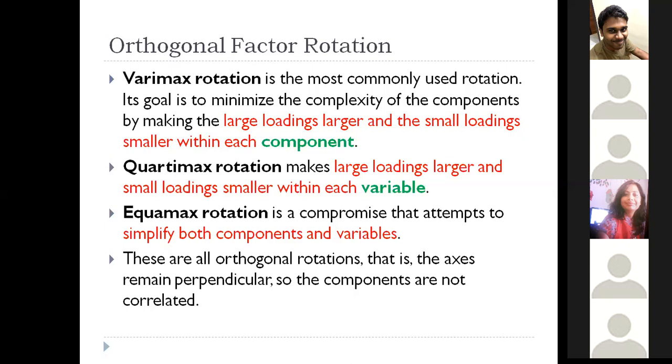Orthogonal rotations always have their axes perpendicular to each other, so the factors are not correlated. Here I'm not talking about variables, I'm talking about the factors. The factors in the orthogonal rotation model are not correlated to each other, whereas in the other one, the factors are correlated to each other. Please note this: I'm not talking about the variables here, I'm talking about the factors.